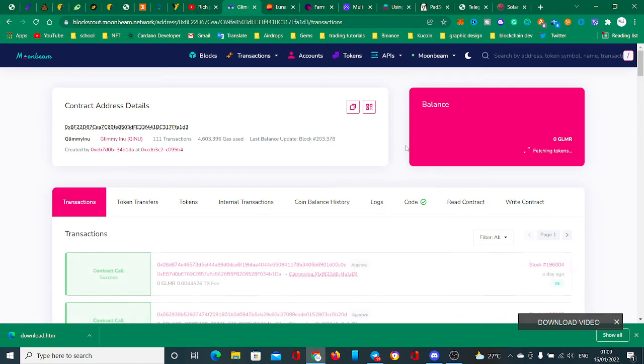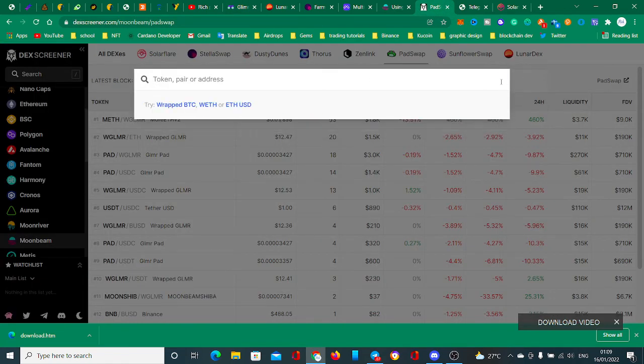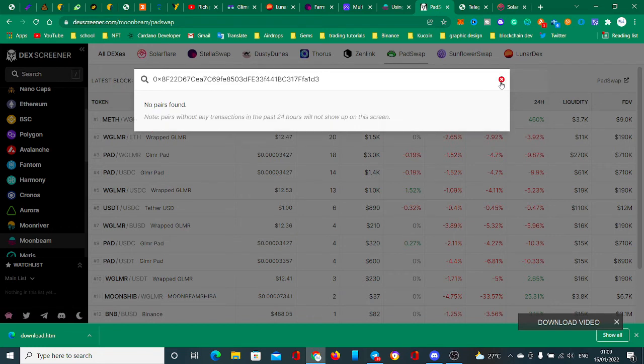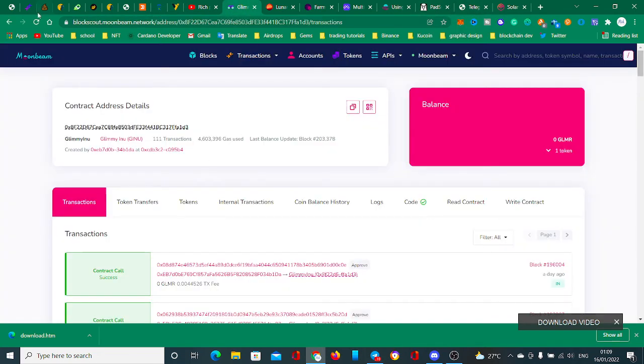There is a total of 1 million tokens. Let me click on this and search on this also. No pair again. So I will not buy some of these ones.